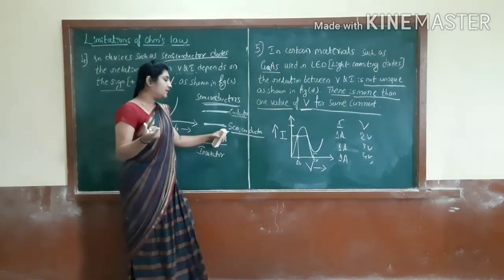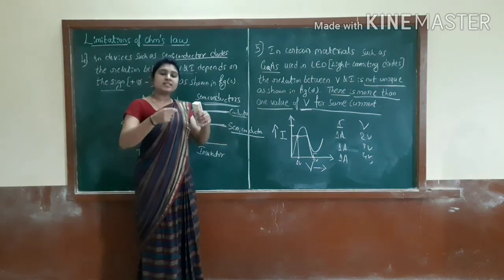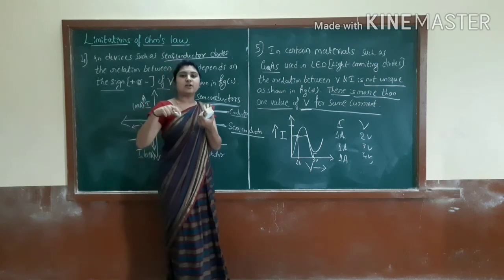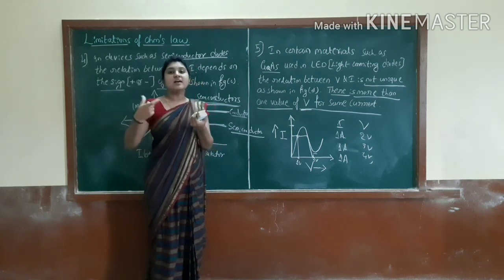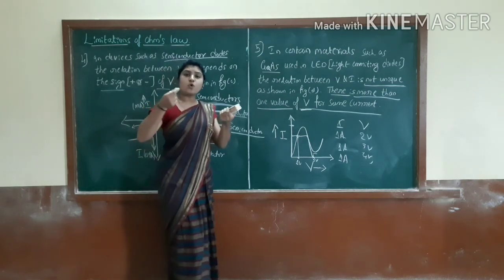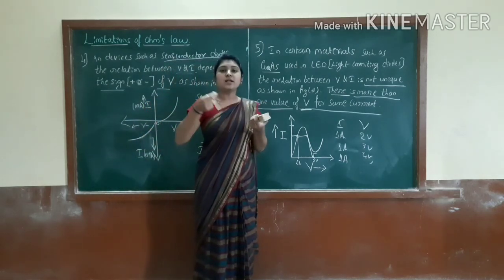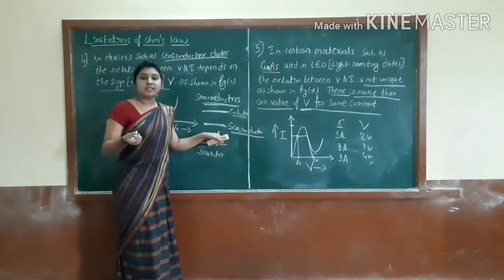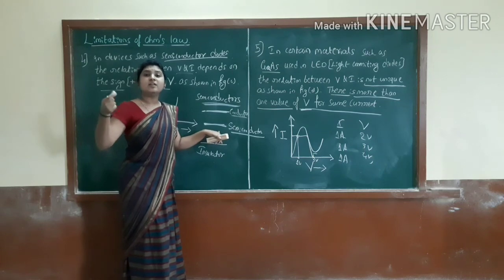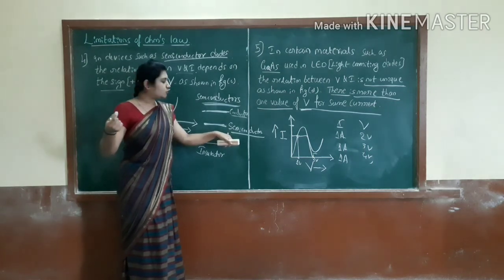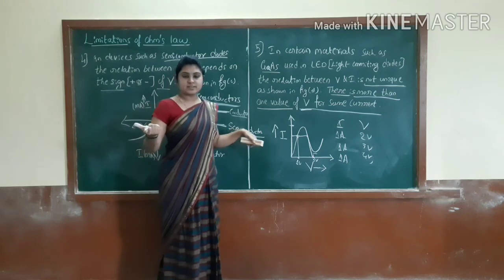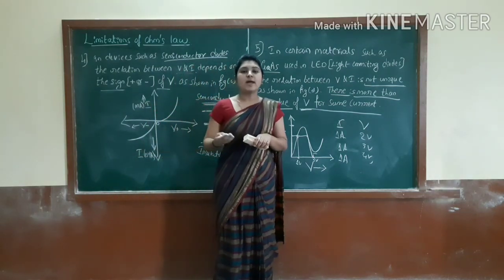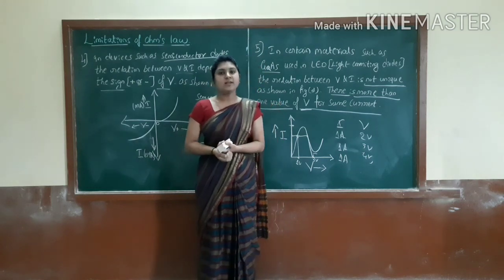But in the semiconductor, at a particular temperature it will act as a conductor, and at a particular temperature it will act as an insulator. So only some amount of conductance we can see in the semiconductors. That means only some amount of current will flow through these semiconductors, right? So in the next class we will take much more about the semiconductors. Okay, thank you everyone.